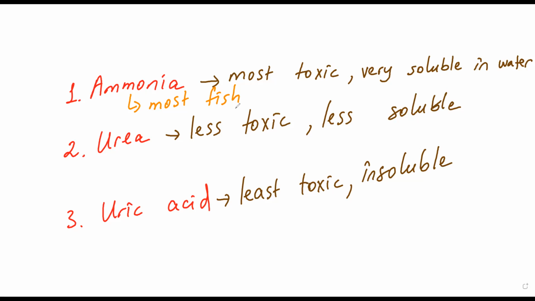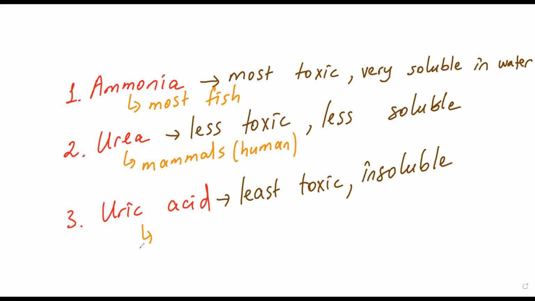But urea and uric acid mostly belongs to terrestrial animals, the animals which live on land. So urea is a major product of mammals. Mammals mostly use urea as a major product. Again, I'm repeating, human also in here.